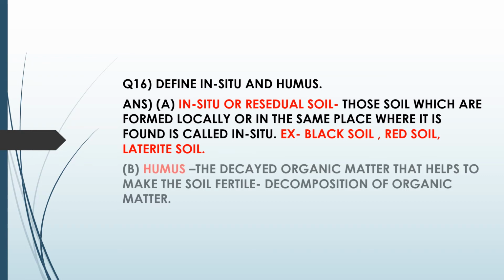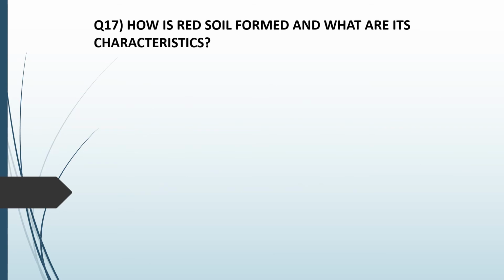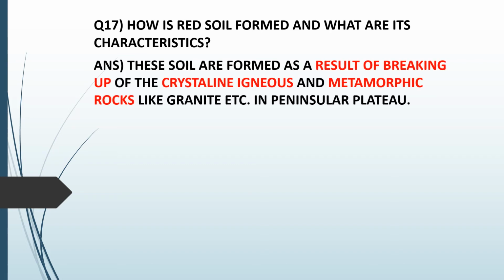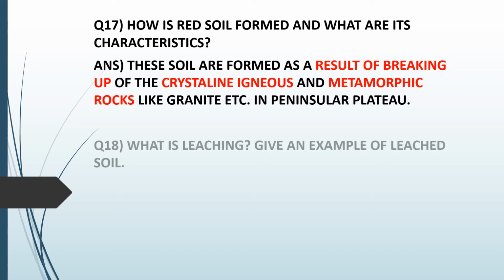We move to the next question. Humus, the decayed organic matter that helps to make the soil fertile, or you can also write decomposition of organic matter. Anyways, the answers are right. Next question, how is red soil formed and what are its characteristics? There are many given in your book, so we have only taken the important ones. These soils are formed as a result of breaking up of crystalline, igneous and metamorphic rocks. Example, granite, that is mostly found in the Peninsular Plateau.